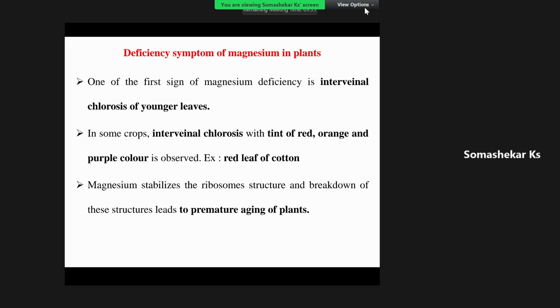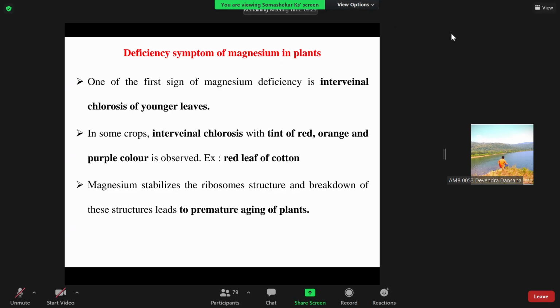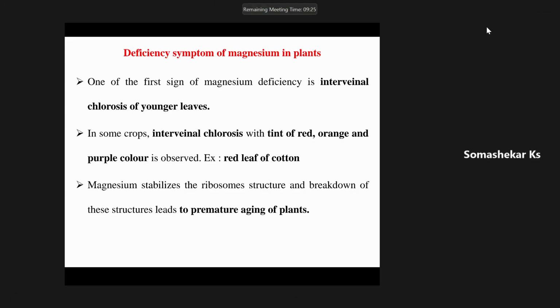Hello? Yes, sir. Hello? Yes, sir. Have you understood? Yes, sir. Yes, sir. Chinmayashri? Sir. Chinmayashri. Madam, can you explain the importance or role of magnesium?